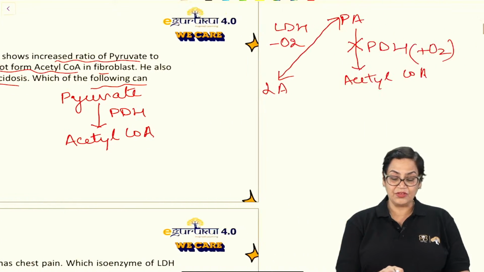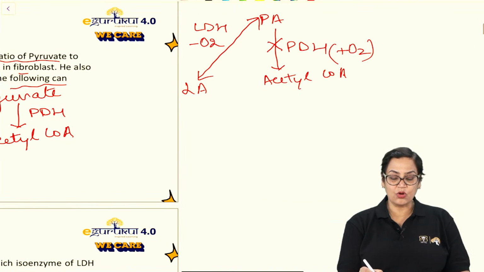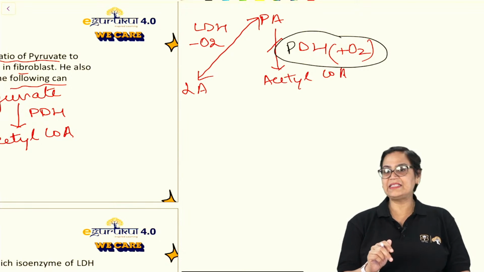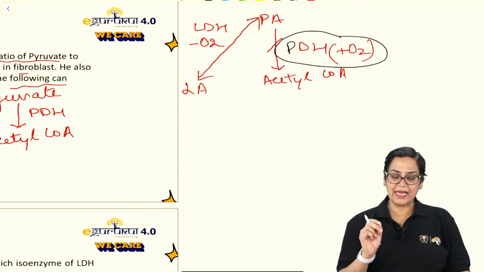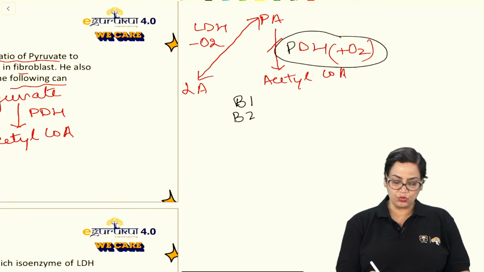So we have to see which of the following can revert the situation. That means we have to focus here on the composition of PDH, or what all is required for this complex. So always remember, PDH is an example of a multi-enzyme complex which requires B1, B2, B3, B5 and lipoic acid.